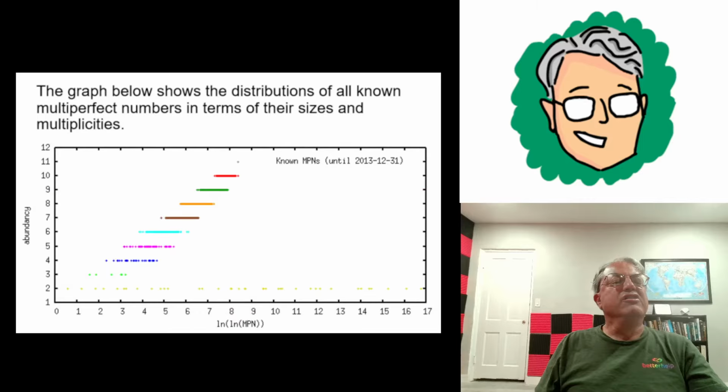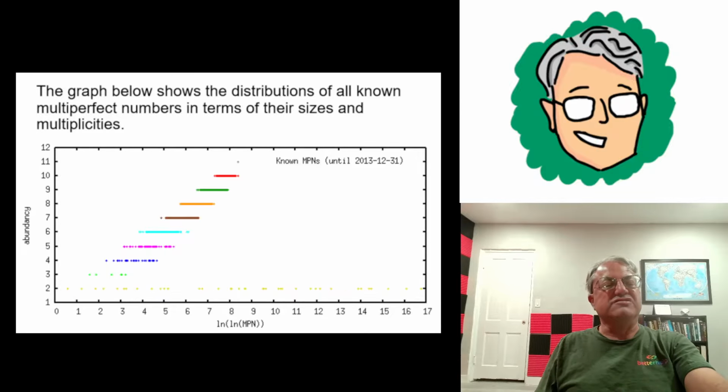And probably, when you go beyond multiplicity 7 and 8, these points that are shown should be wider than they're shown because they're only showing the known ones. And there are only 2 dots for multiplicity 11, and there should be a lot more. I mean, there should be finitely many, but a lot more than just two. So interesting. And it almost looks like maybe there is a limit on their multiplicities. I don't know. I'm not an expert on this. But I think these things are really interesting.